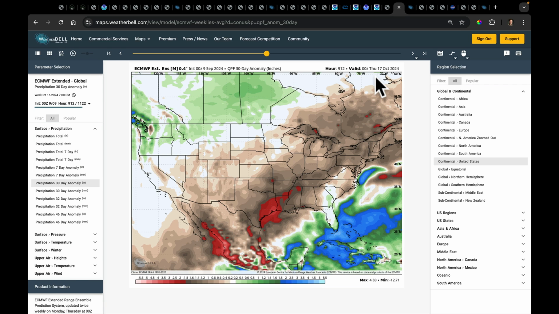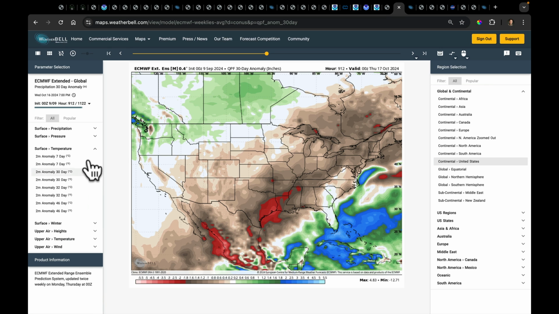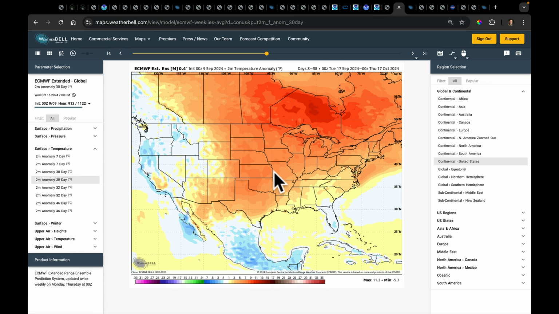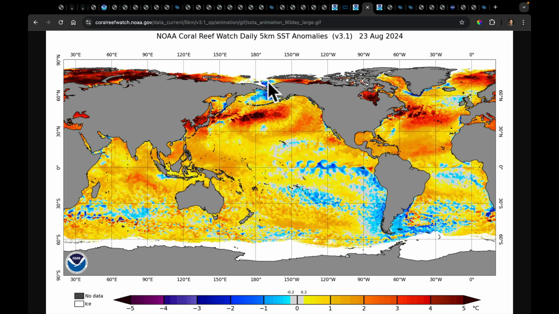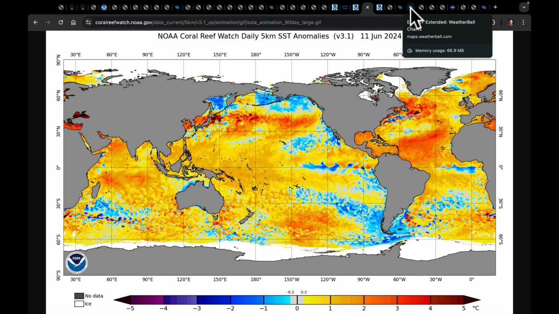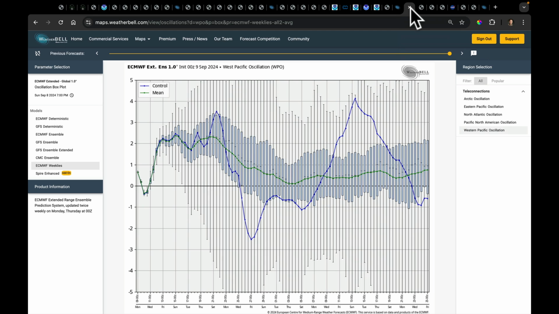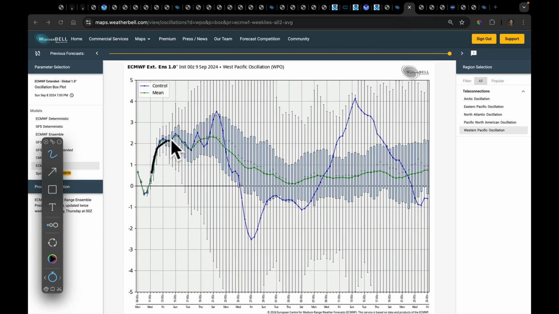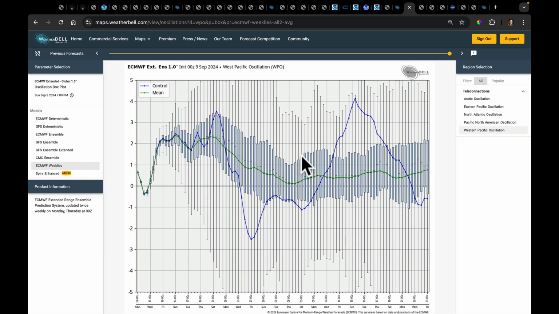And the models have kept looking like this, and they've also kept the temperatures very warm in this area and cooler along the coast. So I've been thinking about what's driving the model toward this, and it takes me back to this animation and that cool water that you see here and the persistent lows that have been in place there. That's a part of something called the West Pacific Oscillation. And the longer range European model is keeping that WPO pretty high. The ensemble average is above the mean for most of the next 45 days.